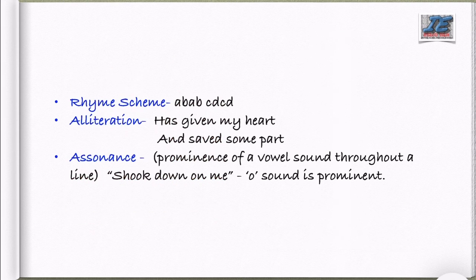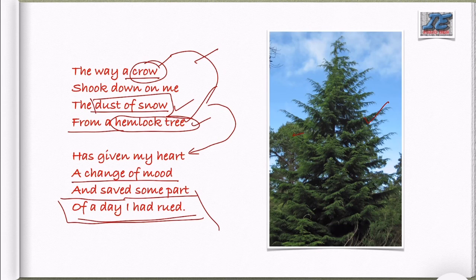We'll be talking of the figures of speech used here. First of all, we have rhyming scheme. Let us go back to the poem itself to discuss the rhyming scheme. Here, first one is crow. So, if we give it A, then me is not rhyming with A, so we'll have to give it B. Snow is rhyming with crow, so we'll again give it A. And tree is rhyming with me, so we'll give it B. So, first stanza is having the rhyme scheme of A, B, A, and B.